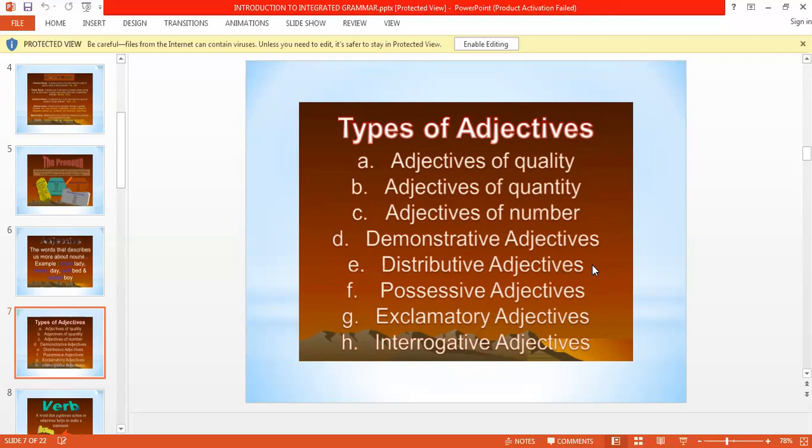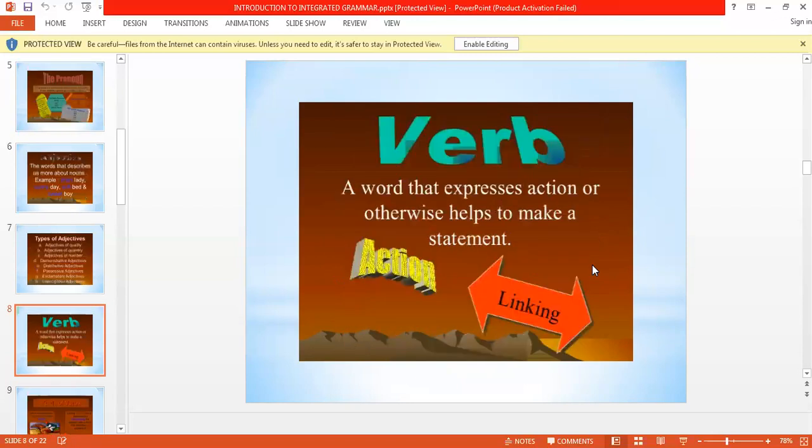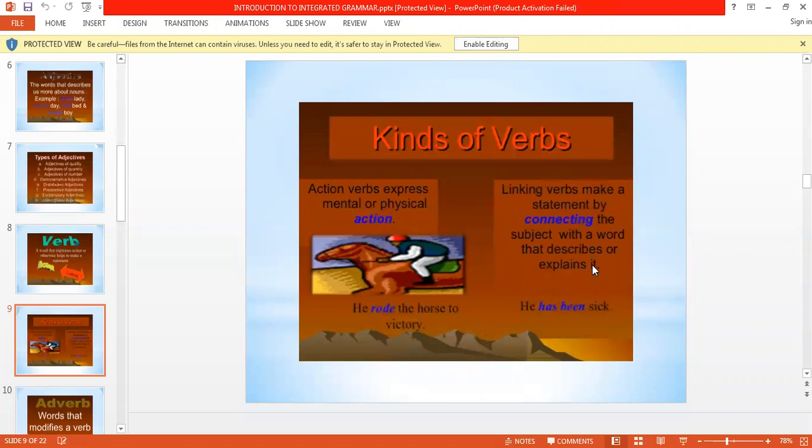So let's move ahead. Next comes verb. A word that expresses action or otherwise helps to make a statement. Sometimes we explain an action in a sentence. That action can be physical or mental. Physical is when our body moves, and mental is when our mind works. So these actions are called verbs.